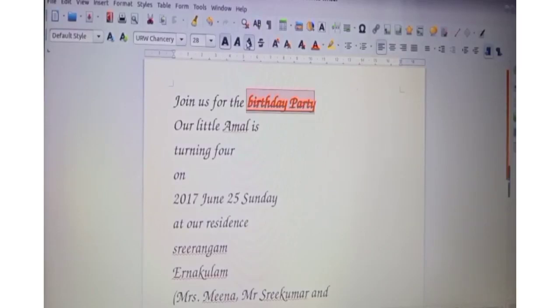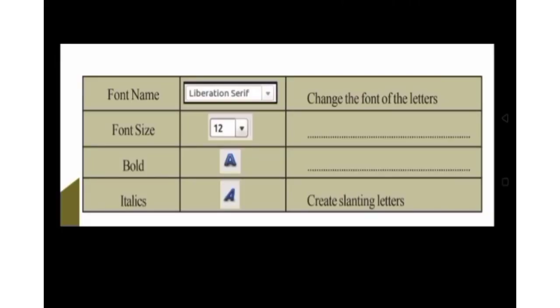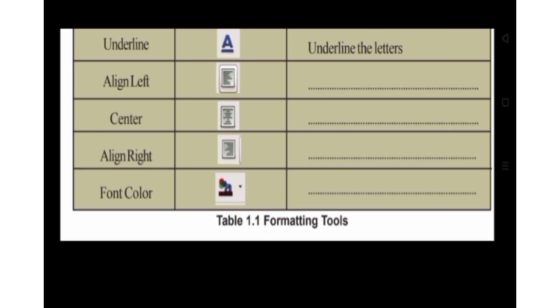So, you have an activity to fill the following table. First, font name, for example, Liberation Serif. What is the use of that? Change the font of the letters. Then the second one is font size. You want to write the use of those tools. Now complete the table.